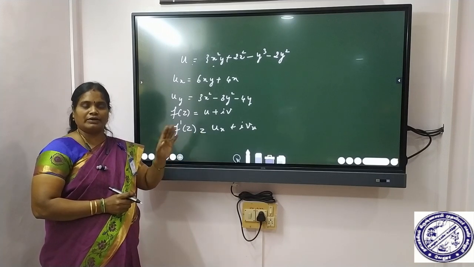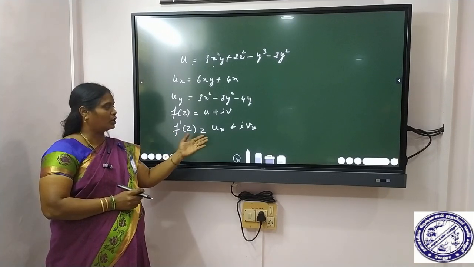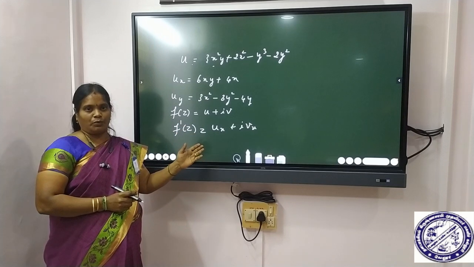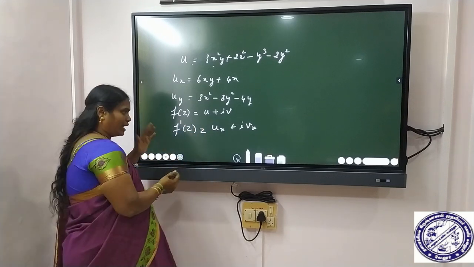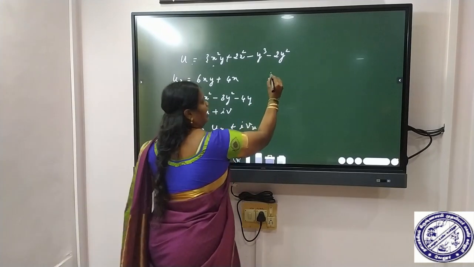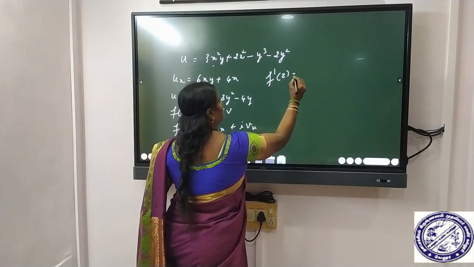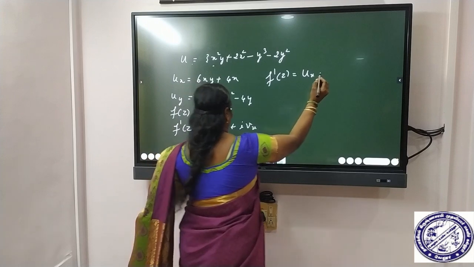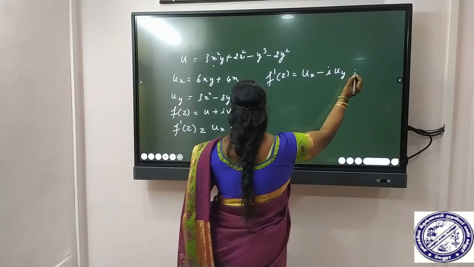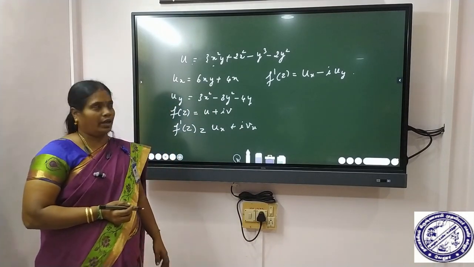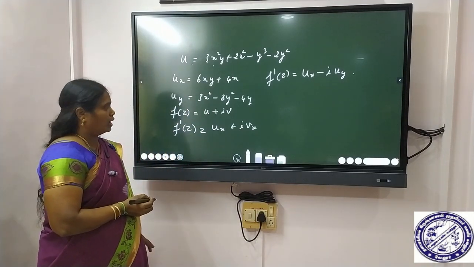By the Cauchy-Riemann equations, ux is vy and vx is minus uy. So now it can be rewritten as f dash of z is equal to ux minus i into uy.